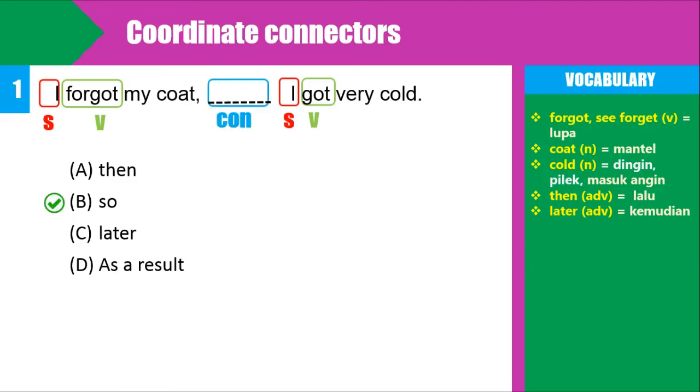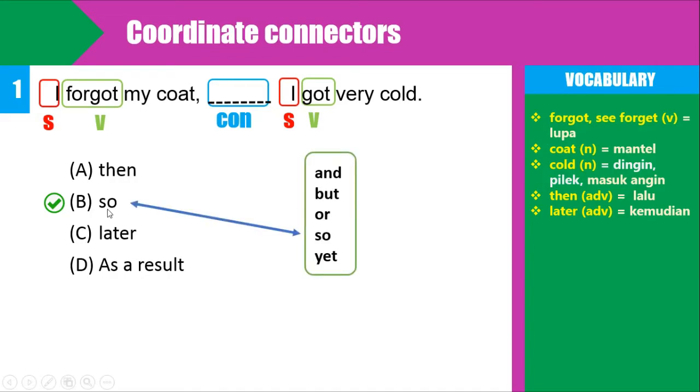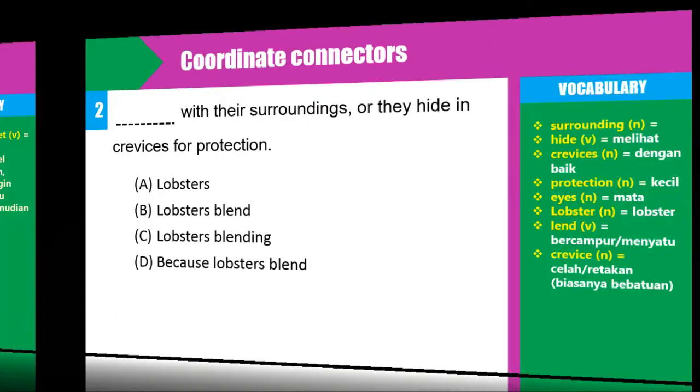Why is the correct answer B, or so? Because so is one of the coordinate connectors. If we remember, there are 5 coordinate connectors: and, but, or, so, yet. Besides, if we choose another connector, the meaning will be nonsense. So this is the correct one. Okay, we go to the next question.